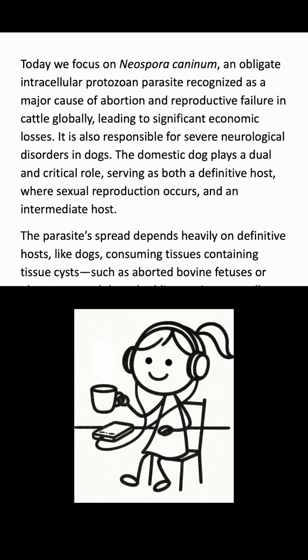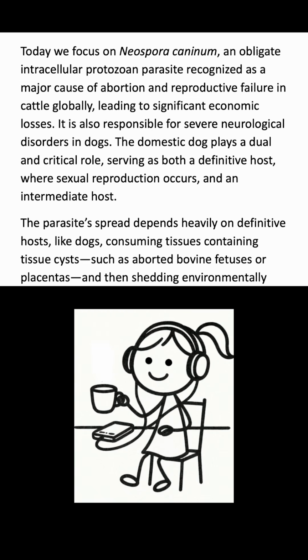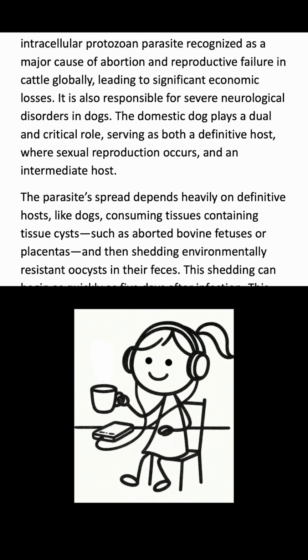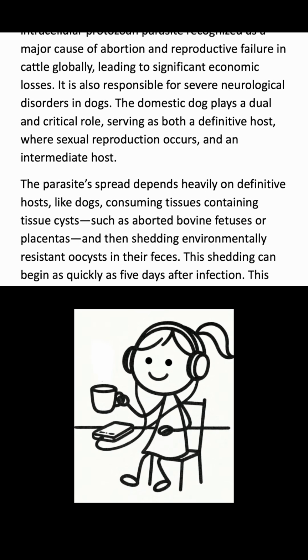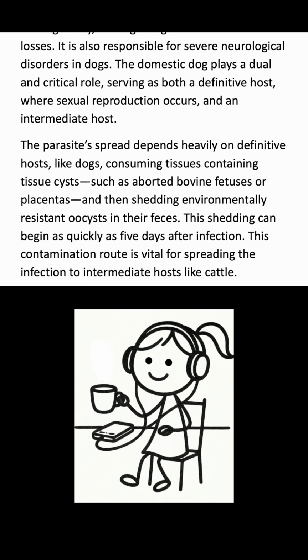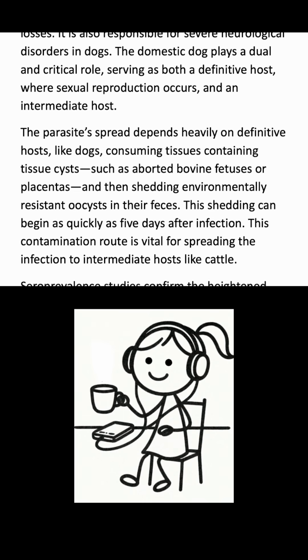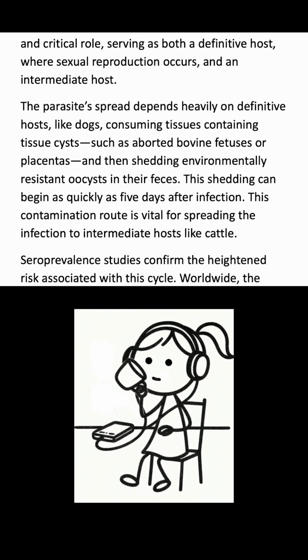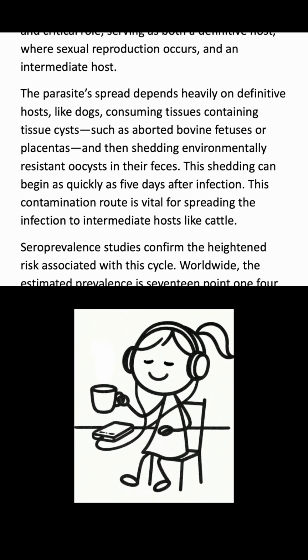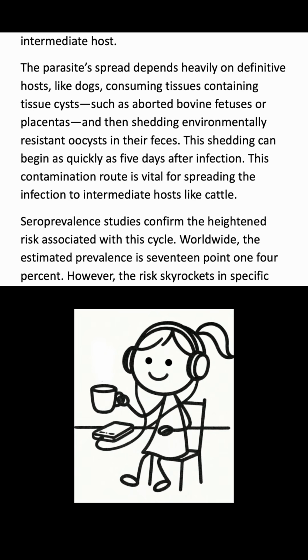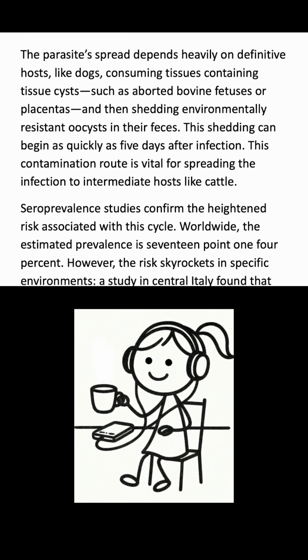The domestic dog plays a dual and critical role, serving as both a definitive host, where sexual reproduction occurs, and an intermediate host. The parasite's spread depends heavily on definitive hosts, like dogs, consuming tissues containing tissue cysts, such as aborted bovine fetuses or placentas, and then shedding environmentally resistant oocysts in their feces. This shedding can begin as quickly as 5 days after infection. This contamination route is vital for spreading the infection to intermediate hosts like cattle.